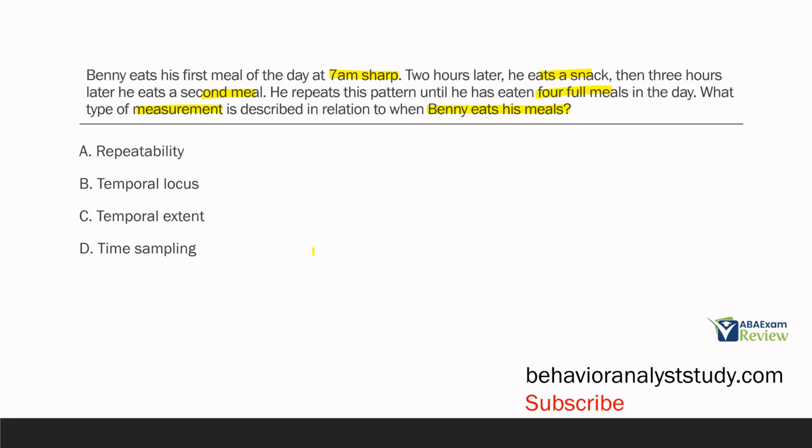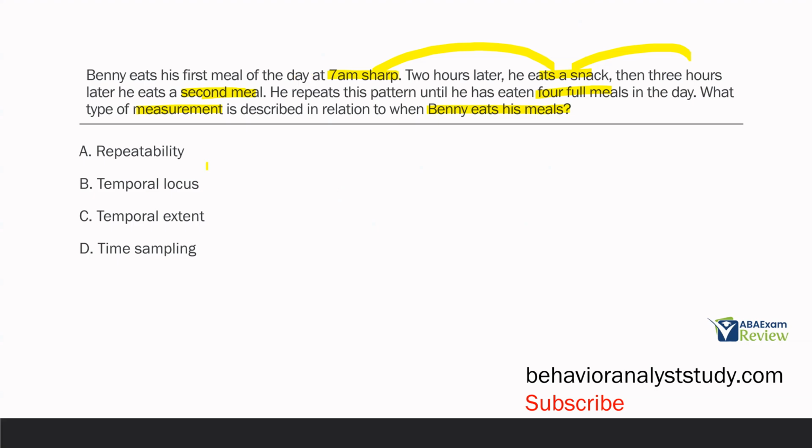So what are we measuring here? Well, we're measuring when Benny is eating his meals. We first know that he eats at 7 a.m. sharp. There's then a 2-hour break for snack, a 3-hour break, and then he eats his second meal. So we've got 5 hours in between those meals. So if we're measuring time in between the meals, then what type of measurement are we describing?